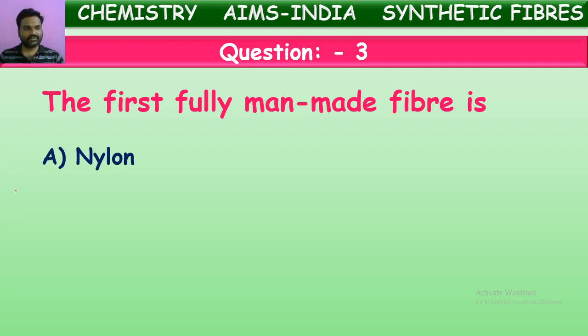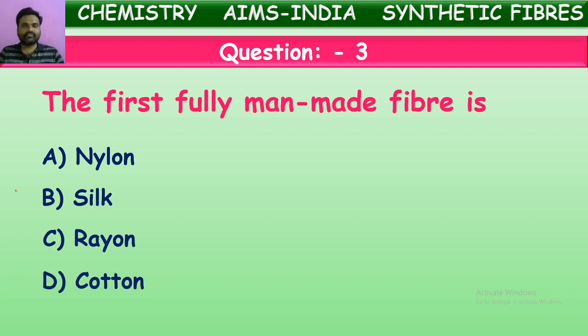Let us see options. Is it nylon, silk, rayon, or cotton? Which will be the correct answer here? As we told already, even though rayon is a man-made fiber, it is prepared from wood pulp. So it won't come under fully man-made. It is a regenerated man-made fiber, you can say. Means some natural resource material is taken and it is regenerated, reformed, and then man-made fiber is prepared in the case of rayon.